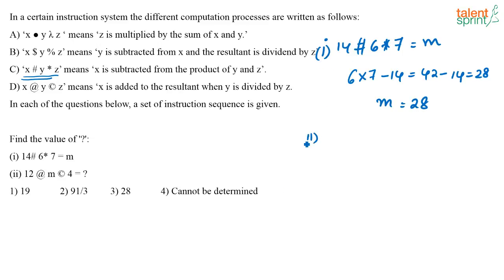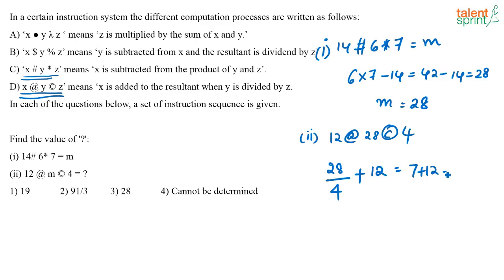Now look at the next step. Second step, what does it say? 12 at the rate of 28 C4. Now when you have that, it represents line D. So what should you do? X is added to the resultant when y is divided by z. So when y is divided by z, to that you add x. So you have 7 plus 12, which is equal to 19. What is the answer that you are looking for? The answer that you are looking for is option 1, 19.